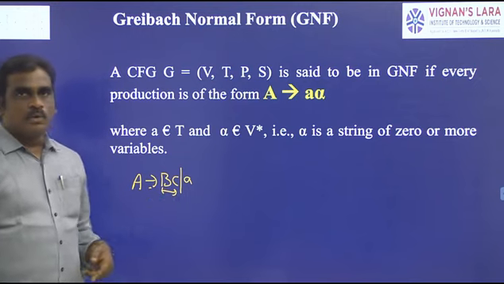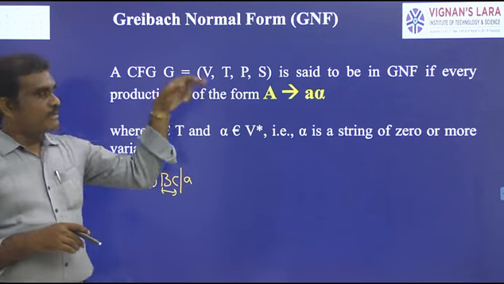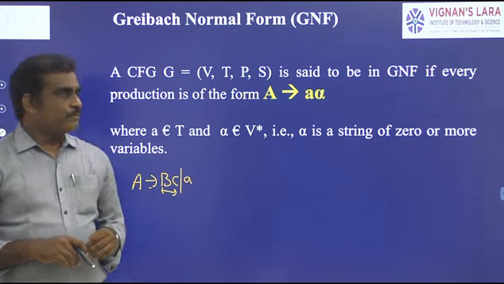Now in this class I am going to explain the second normal form, that is Greibach normal form, GNF.